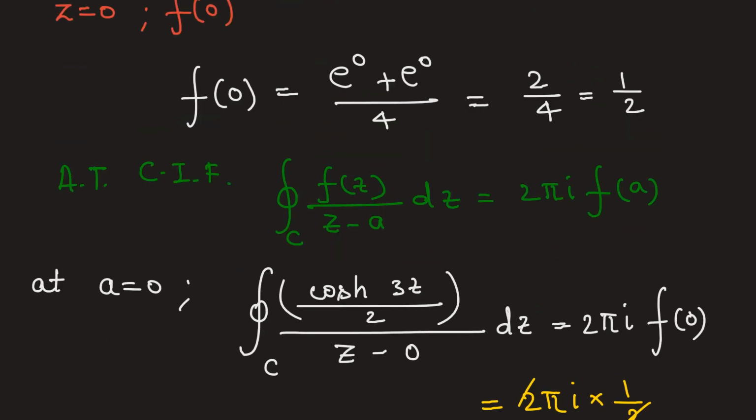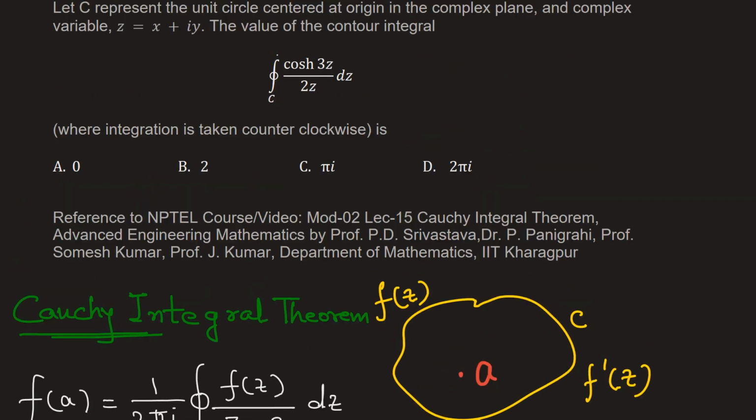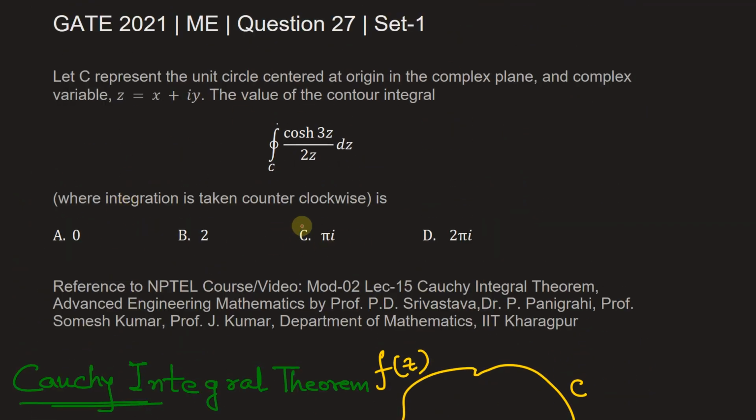Now let's match this answer with our given options. In the options you will see here, option C is the correct choice, that is pi iota.